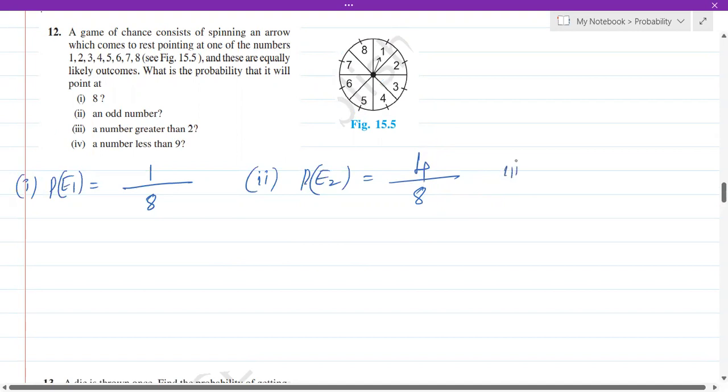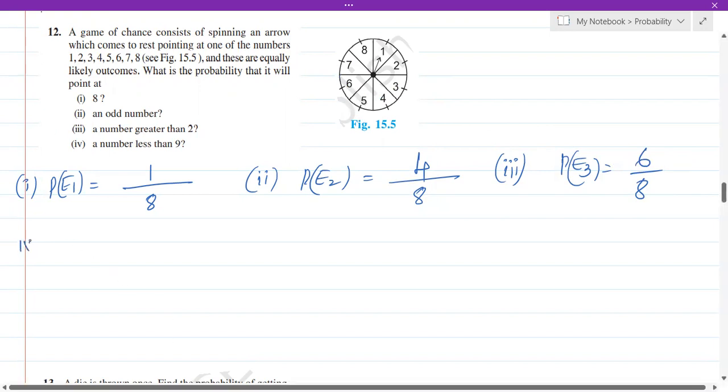Coming to the third one, a number greater than 2. So totally we have got 8 outcomes or 8 different numbers. In that, what is the chance of getting a number greater than 2? 3, 4, 5, 6, 7, 8, isn't it? So it is 6 out of 8.